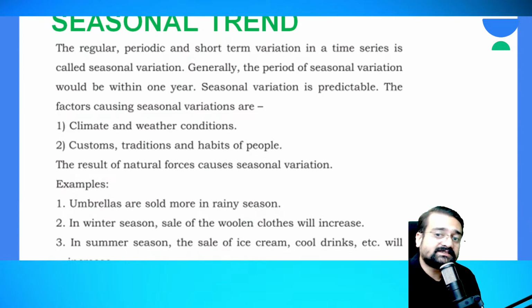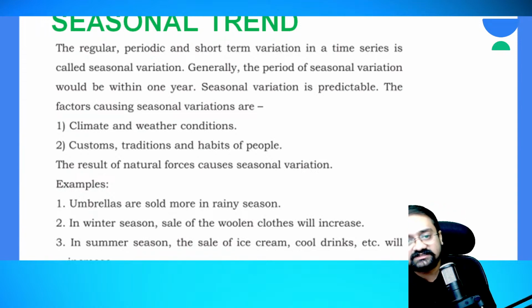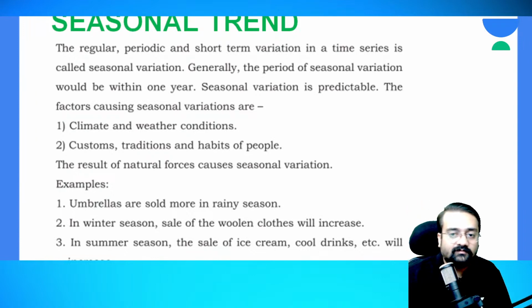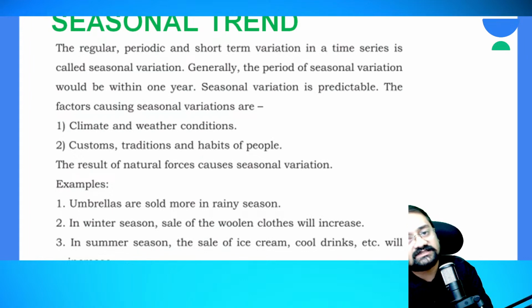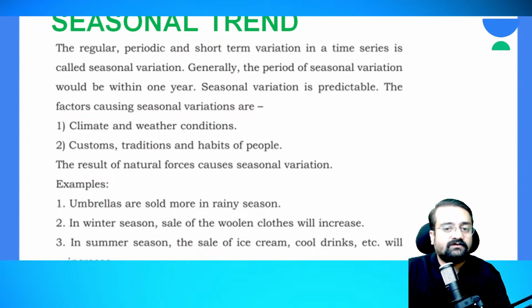So seasonal variation is predictable. That I told in the first. Regular means you can predict them. The seasonal variation can be predicted. Okay. So why does this seasonal trend or variation occur? It occurs because of the factors they have given here. What are the factors that may cause a seasonal trend? First one, climatic conditions or weather conditions.